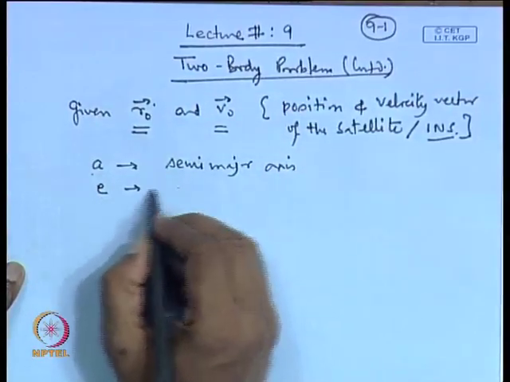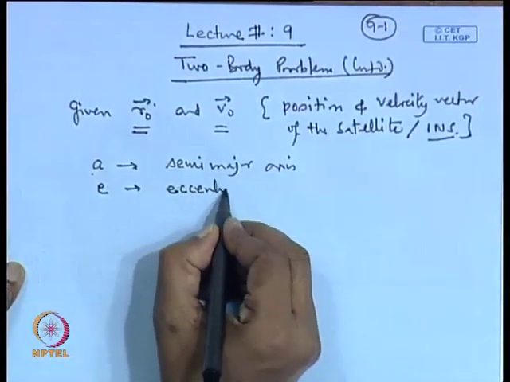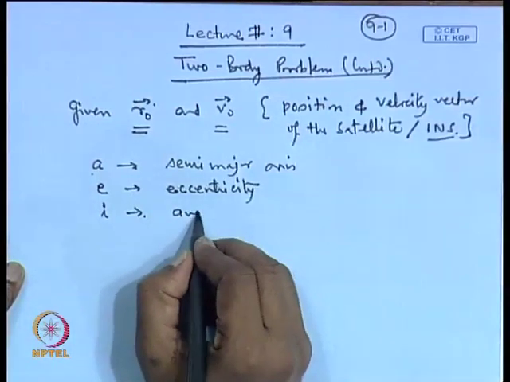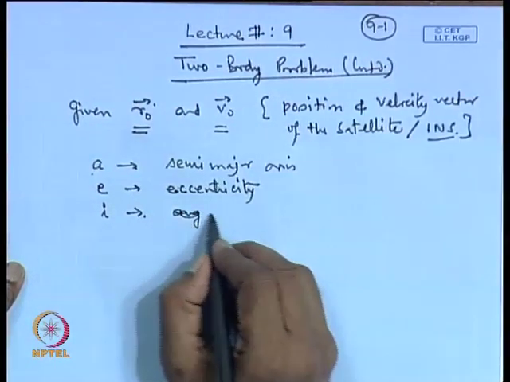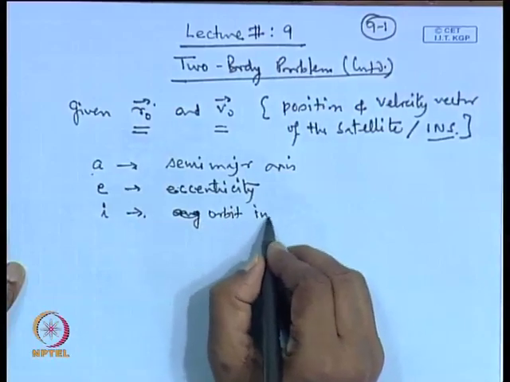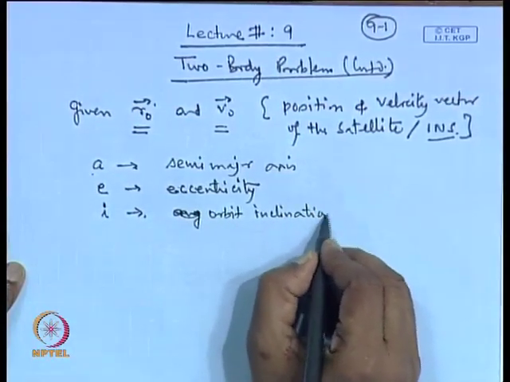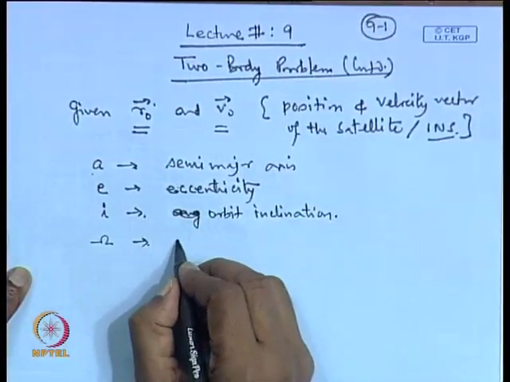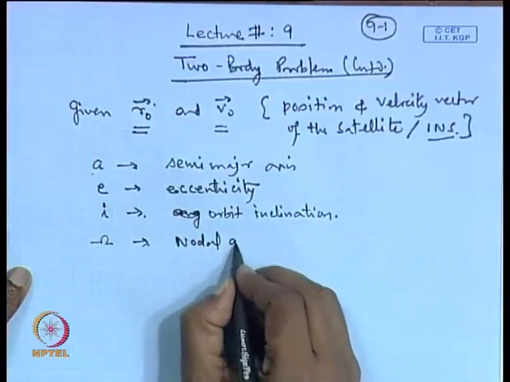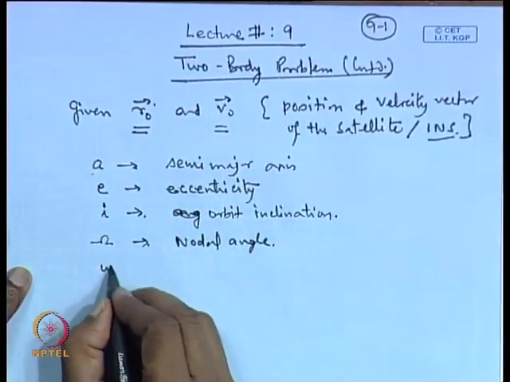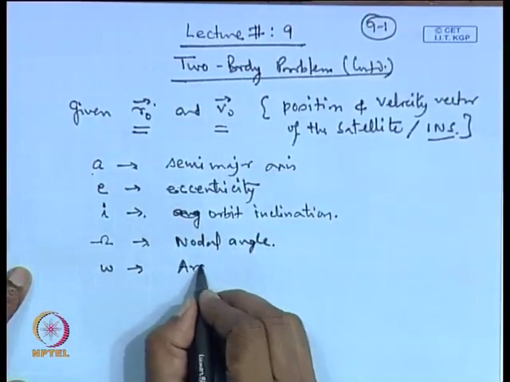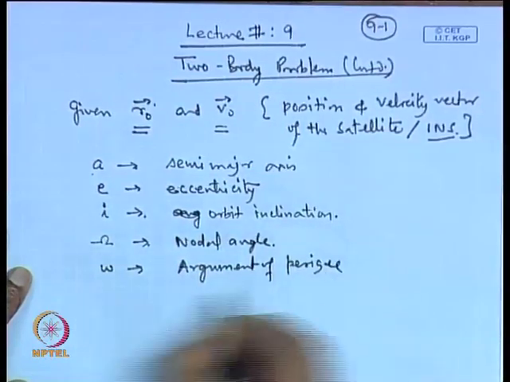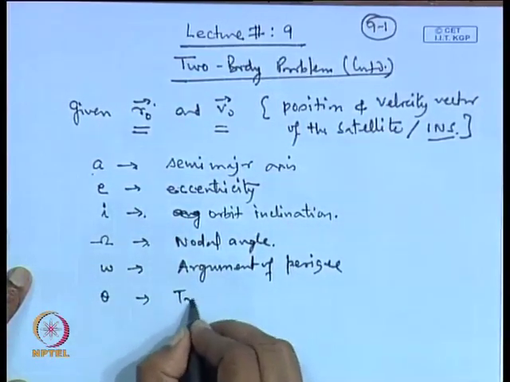small e, the eccentricity, i, the angle of inclination or the orbit inclination, capital omega, the nodal angle, small omega, the argument of perigee, and theta, the true anomaly.